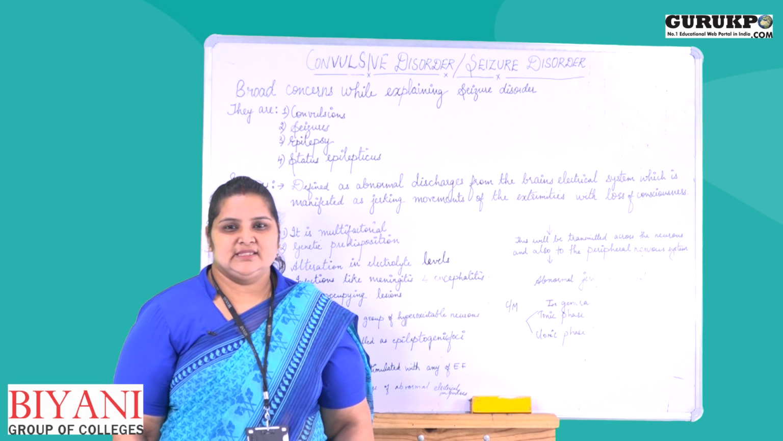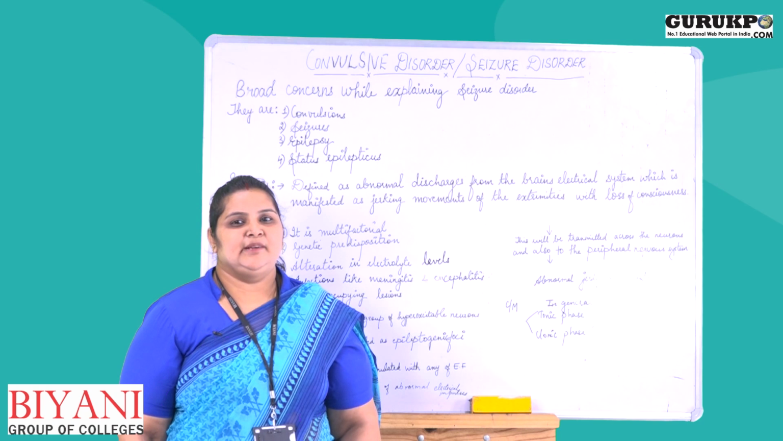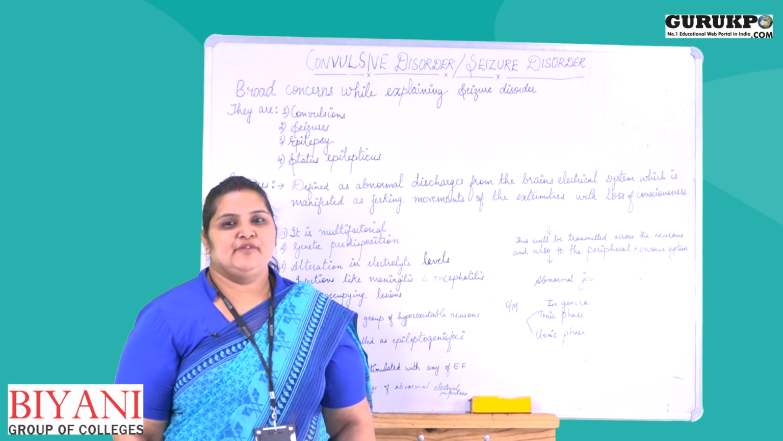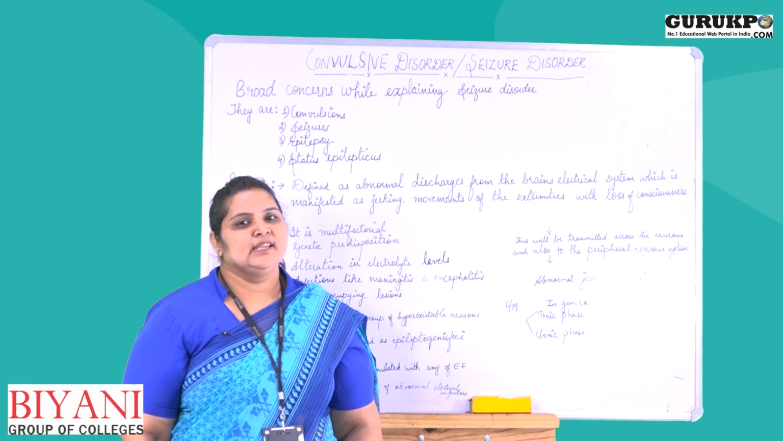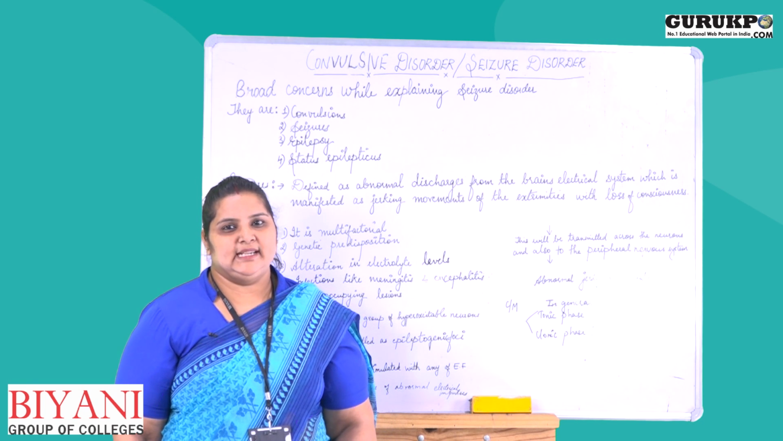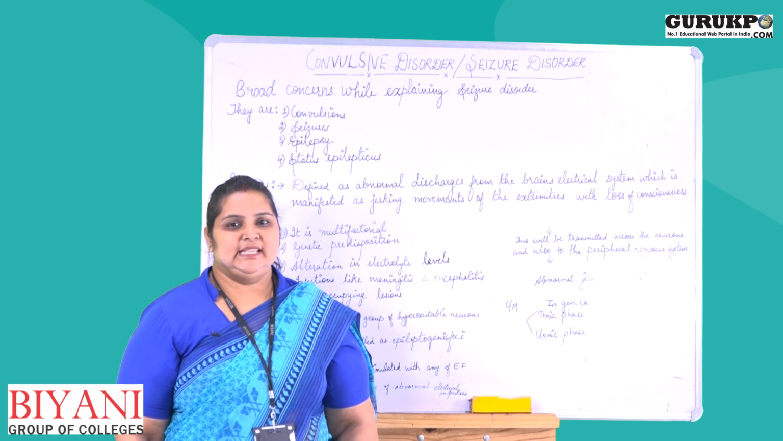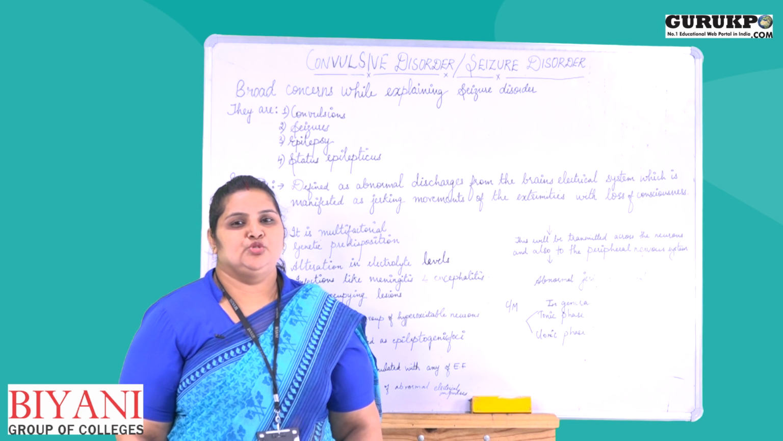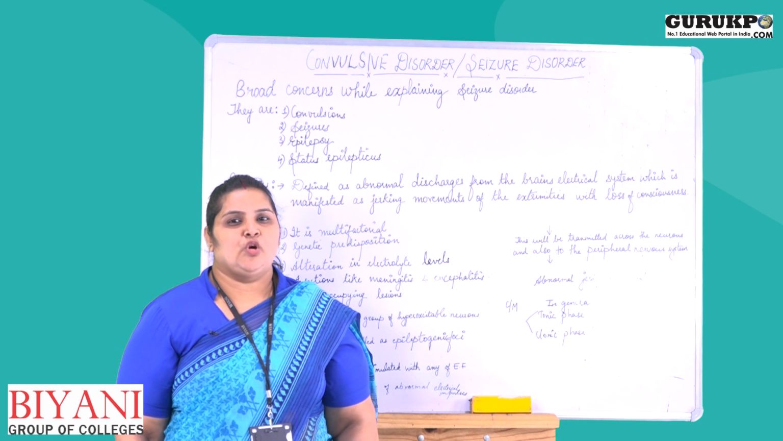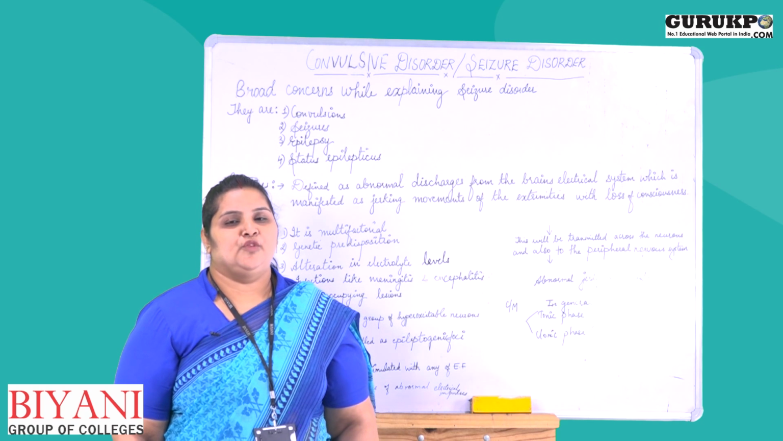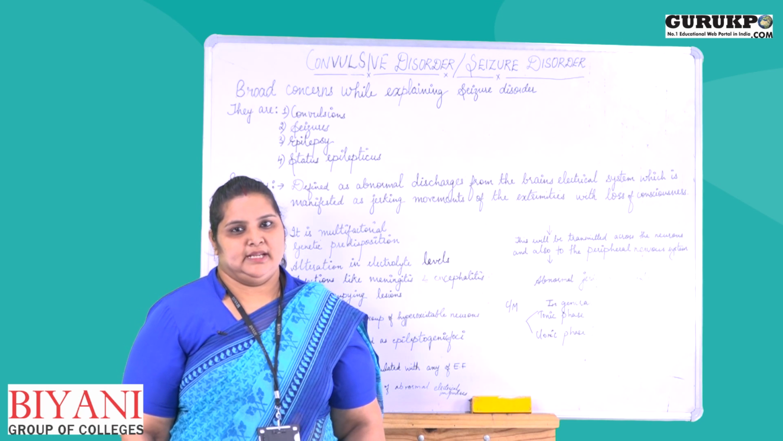First we collect the history, second the EEG, and third we assess the serum electrolyte levels to see whether there is any abnormality in the electrolyte levels. The fourth is CT scan or MRI. We do a CT scan or MRI to analyze whether any space occupying lesions or tumor is present.